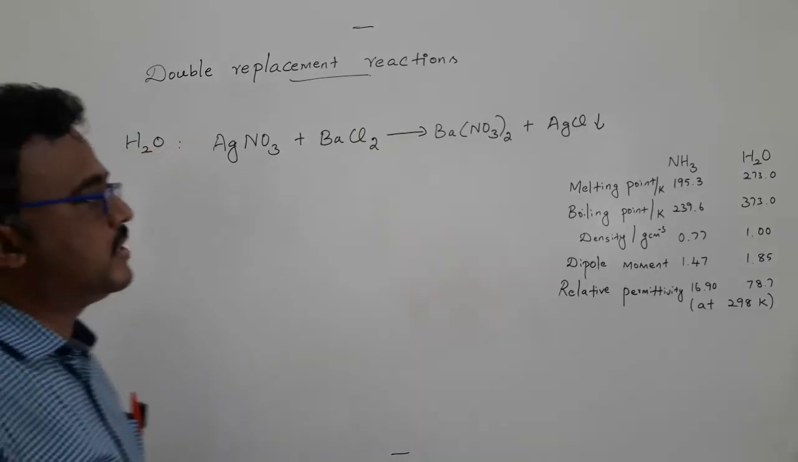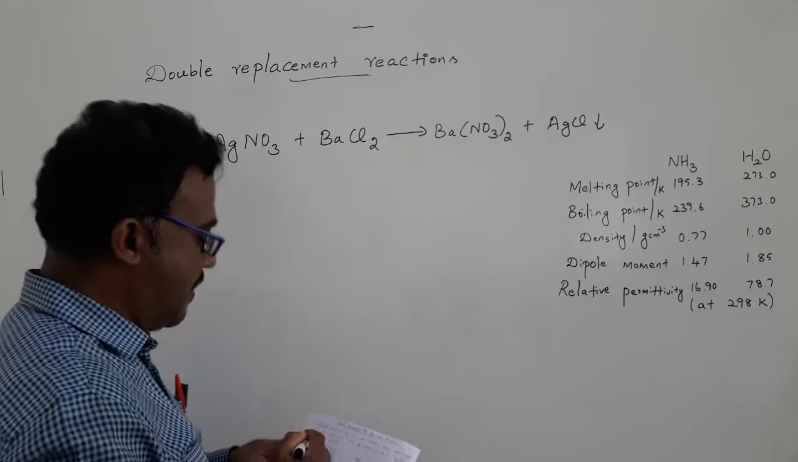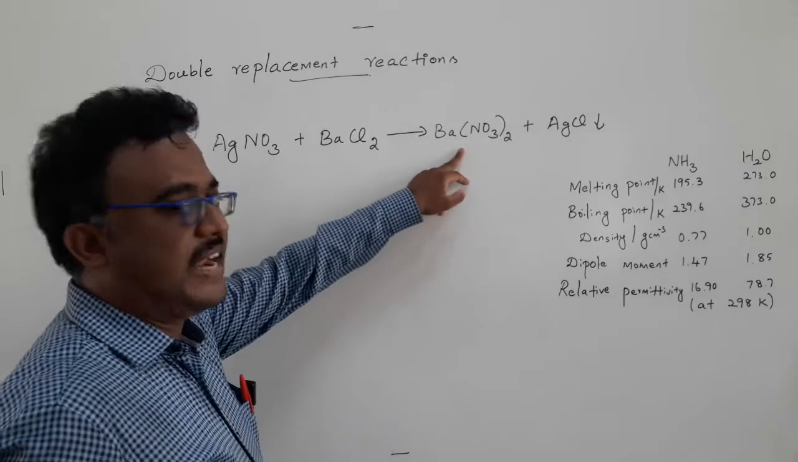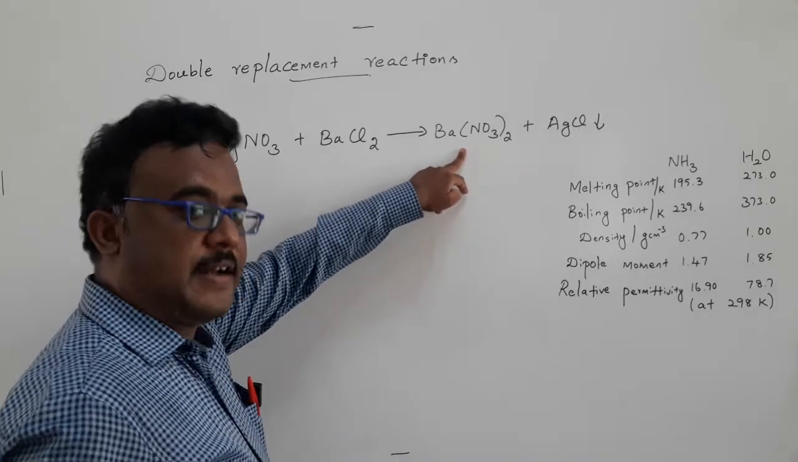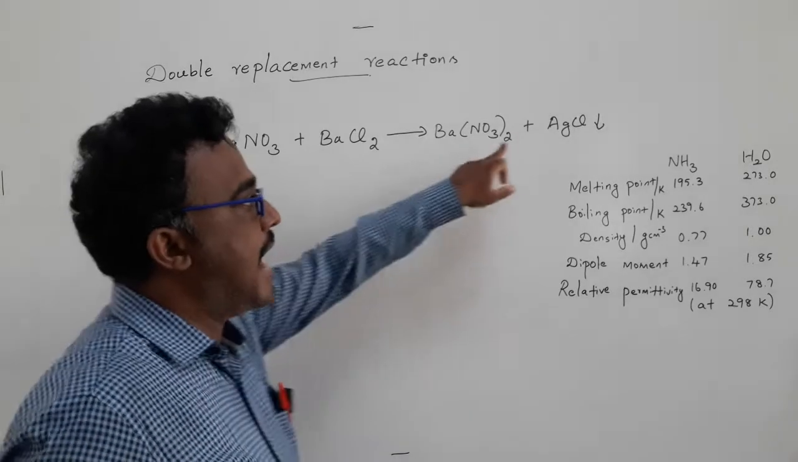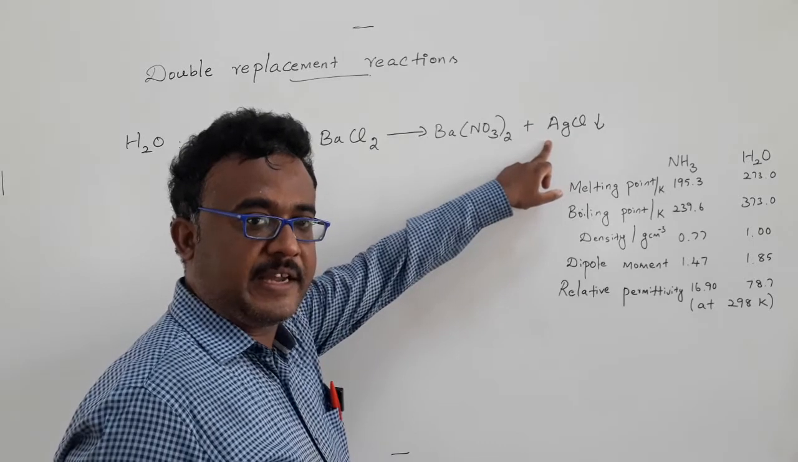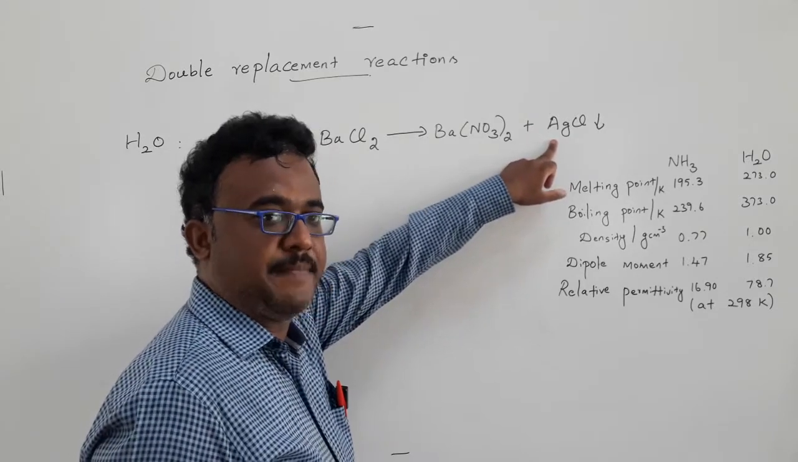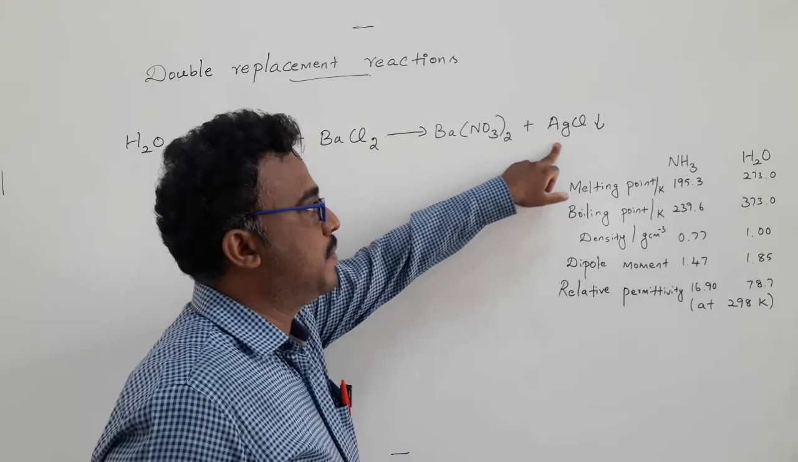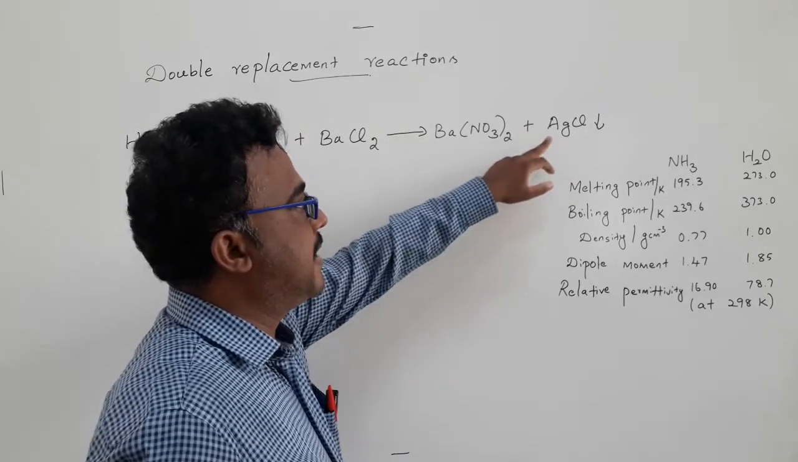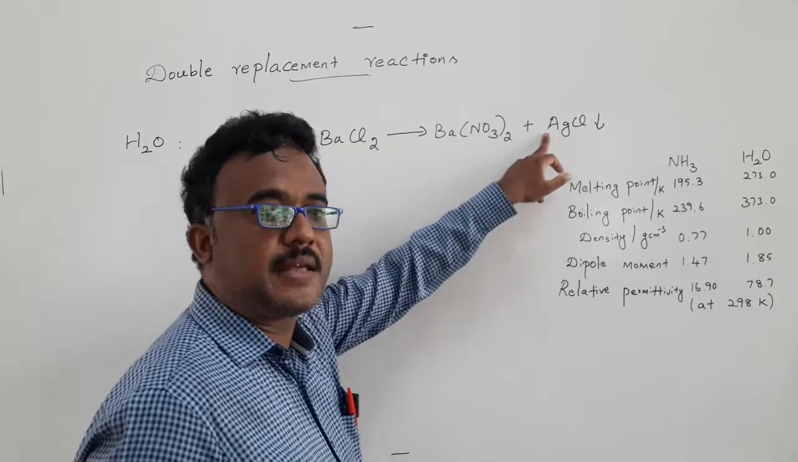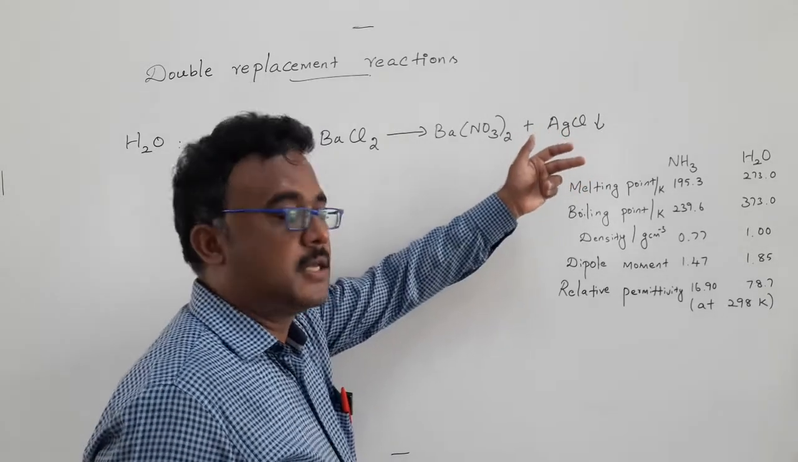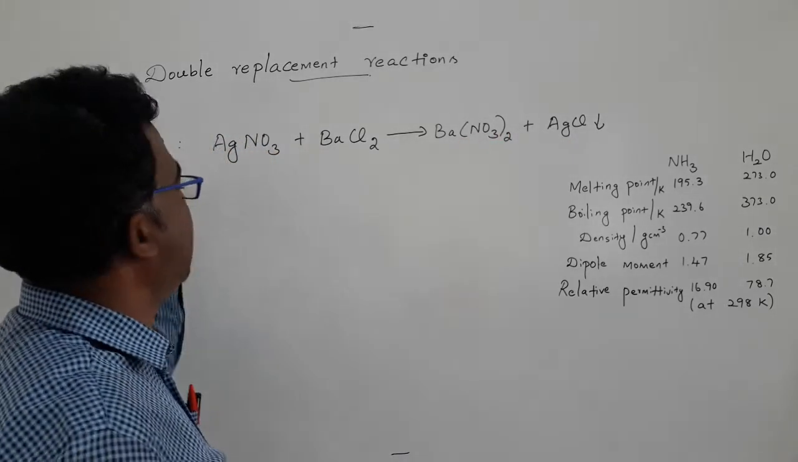If we carry out this reaction in water, if we mix silver nitrate and barium chloride, barium nitrate remains in water, and silver chloride is precipitated. Because silver chloride is sparingly soluble in water, and I already said that silver is a soft acid, it can't be stabilized by water.